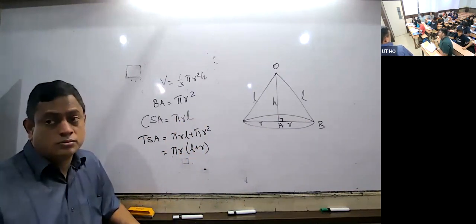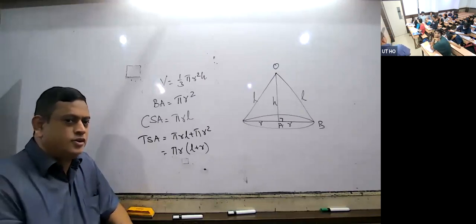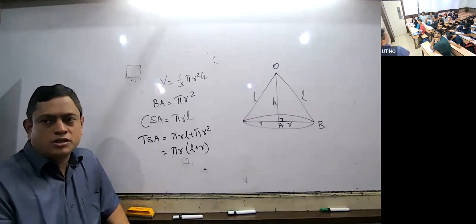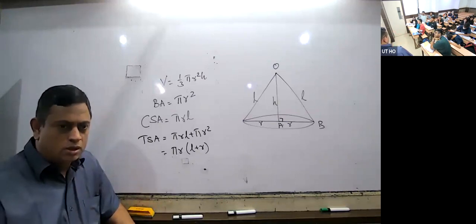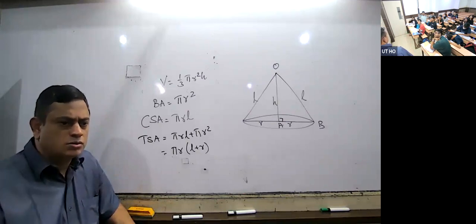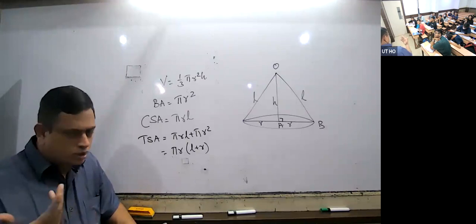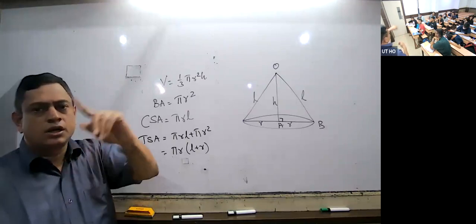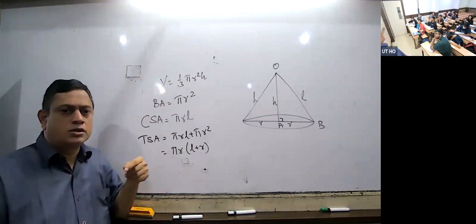Now look here. Some of the formula derivations are beyond your scope. This is higher class study. Now, I'll tell you. You take a right triangle. Take one side, fix it and rotate it fast. What will you get? A cone will form.